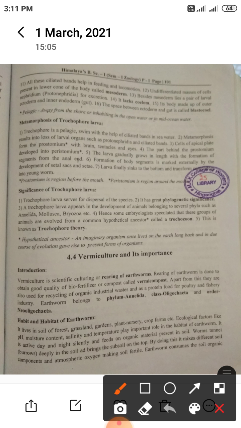Coelom means cavity. Its body is made of outer ectoderm and inner endoderm. It is made by two layers, which are ectoderm and endoderm. The space between the ectoderm and gut is called blastocoel.